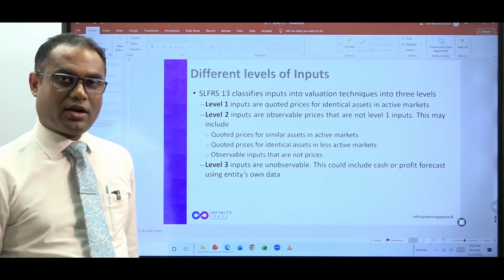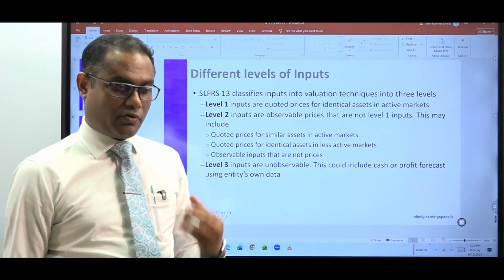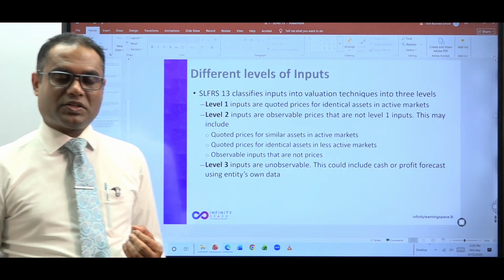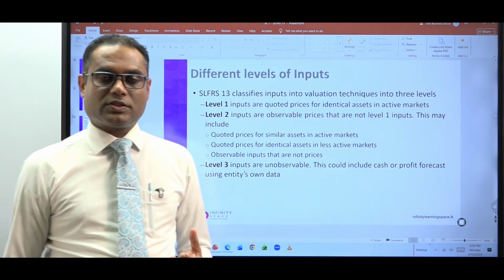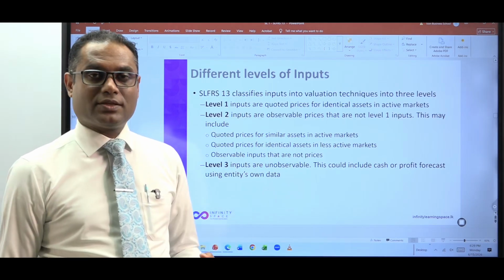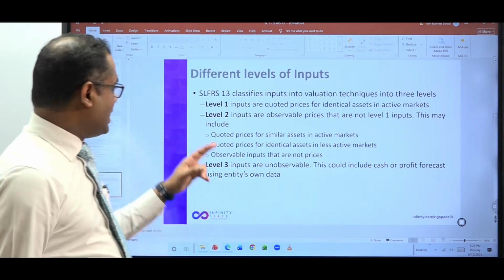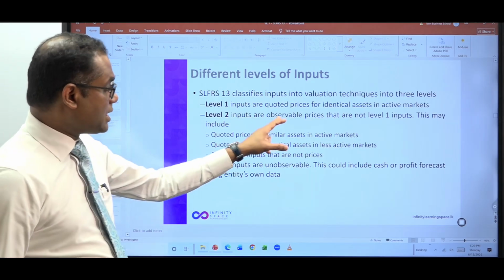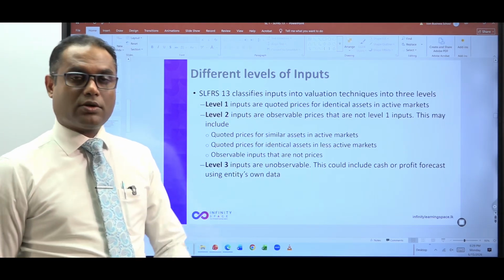For example, if you have equity shares of a listed company, you can look at the share price on the Colombo Stock Exchange and value that. So that is a Level 1 input. Level 2 inputs mean what? In summary, the observable inputs, but these are not Level 1.